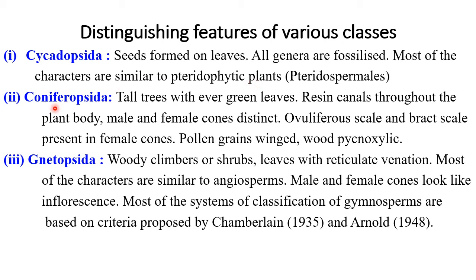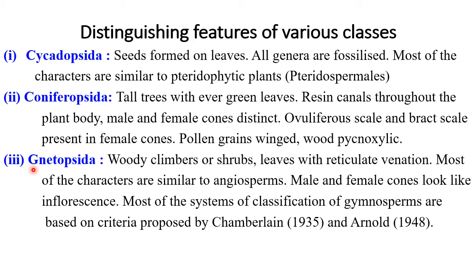Second class is Coniferopsida, which includes tall trees with evergreen leaves, resin canals throughout the plant body, male and female cones distinct, ovuliferous scale and bract scales present in female cones. Pollen grains are winged. Now this wing is present around the pollen grain for wind pollination, or these are simply anemophilous pollen grains, and wood is pycnoxylic.